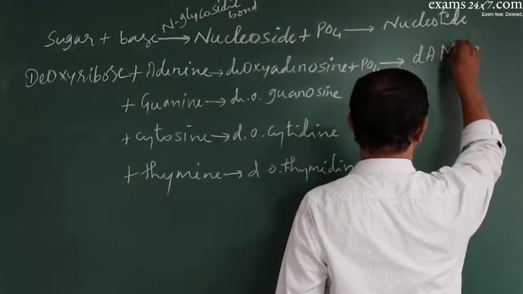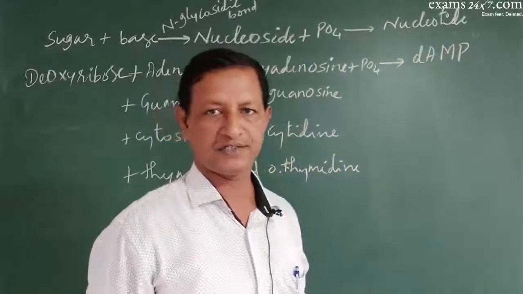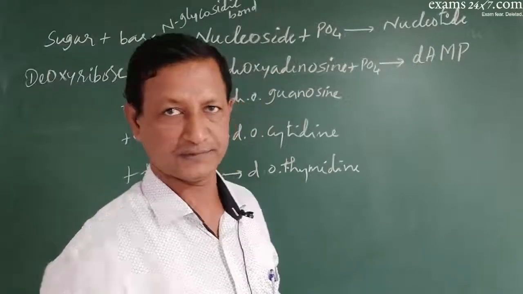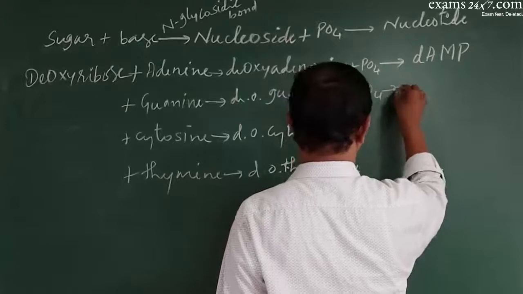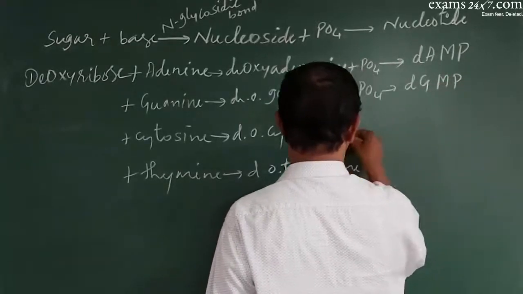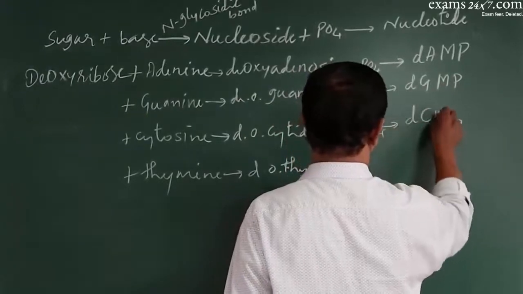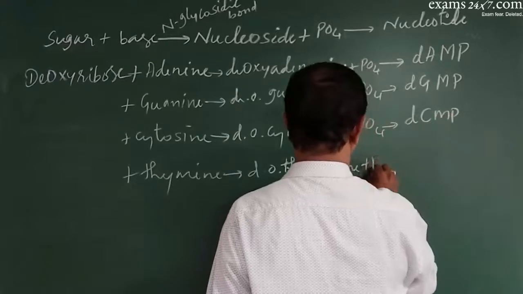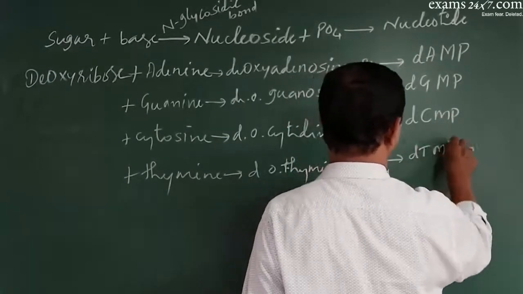So when deoxyadenosine combines with phosphate, it produces deoxyadenosine monophosphate, DAMP. Similarly, deoxyguanosine produces deoxyguanosine monophosphate. Deoxycytidine forms deoxycytidine monophosphate, and deoxythymidine forms deoxythymidine monophosphate.